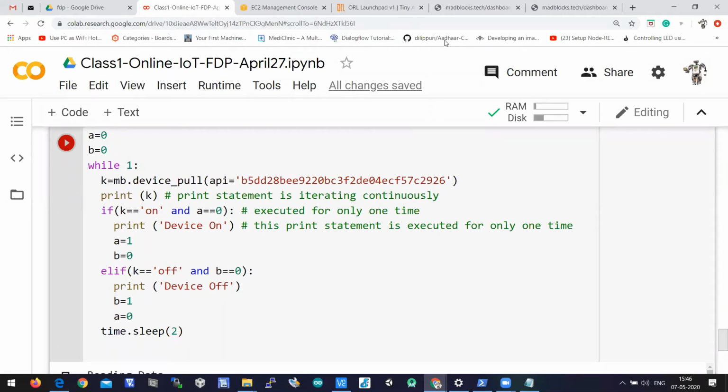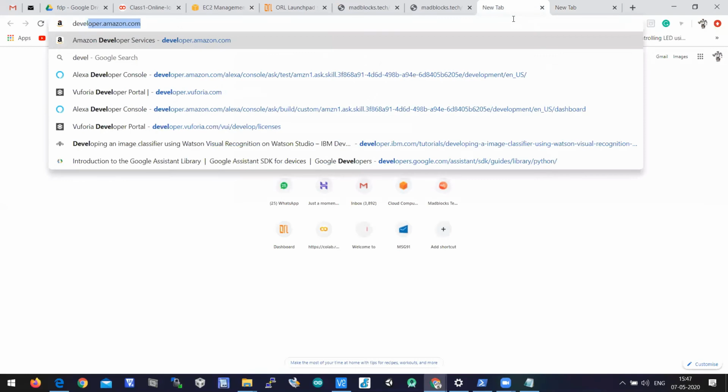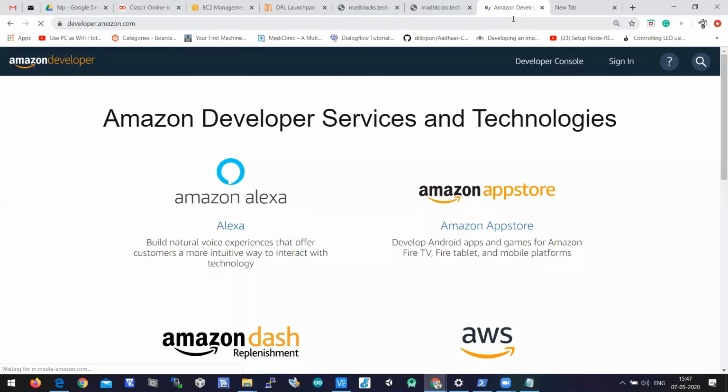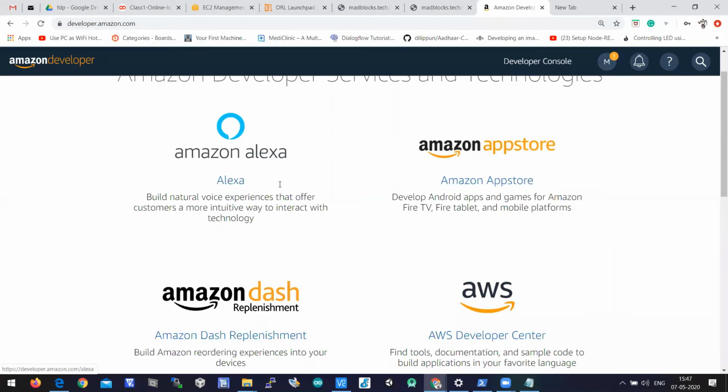Okay, let's do that. So let's jump into the console of Alexa. Let's open developer.amazon.com. I asked you to create an account in developer.amazon.com, right? So please open it and sign in. When you sign in, you can see Amazon Alexa here, along with Amazon Dash, AWS, and App Store. Our focus is on Amazon Alexa, so let's click on Alexa.